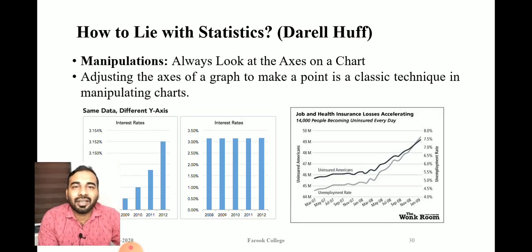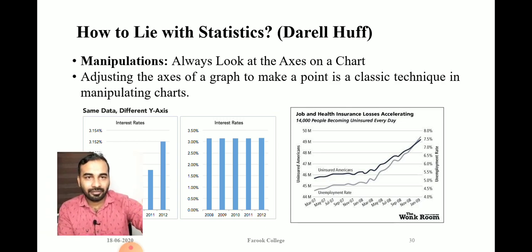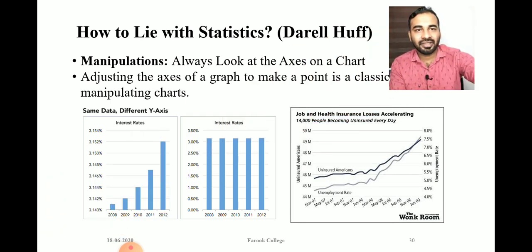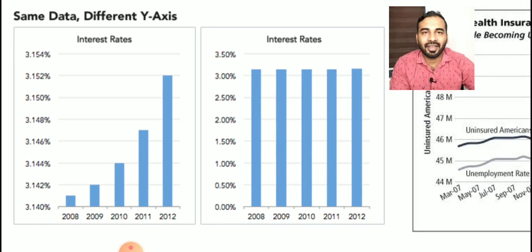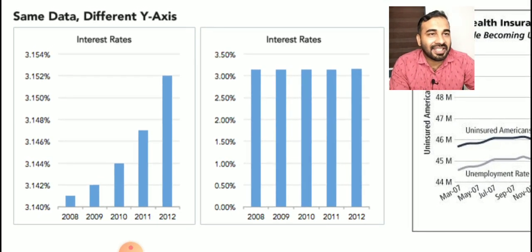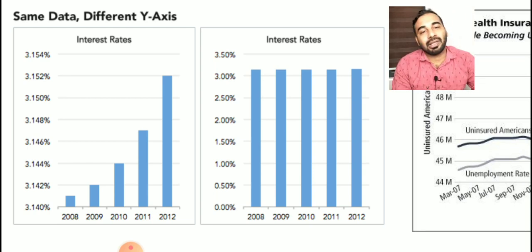Then coming to the fourth point, statistics can be used to manipulate the data and cheat the public or the audience. Look at the graph. You take these two graphs. Both are showing the interest rate from 2008 to 2012.